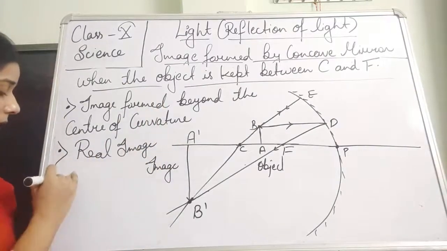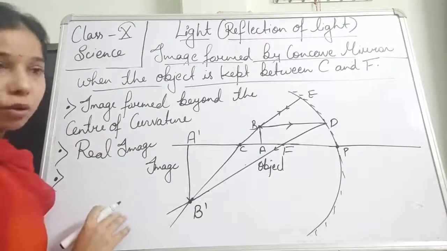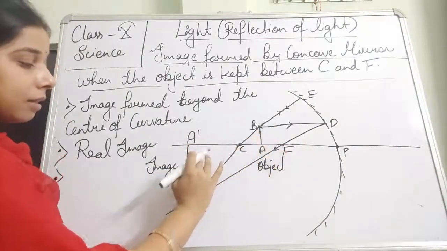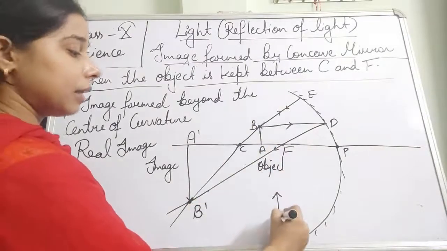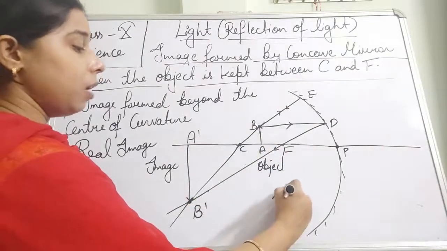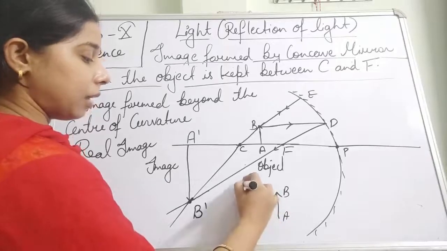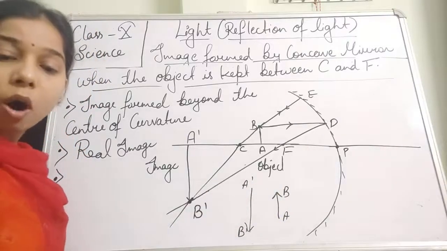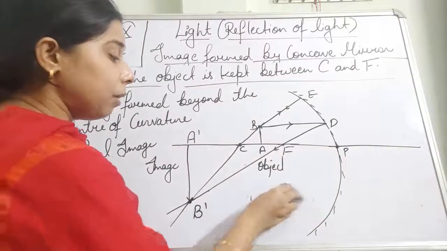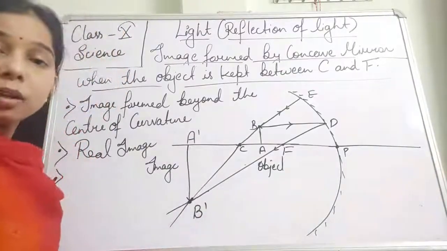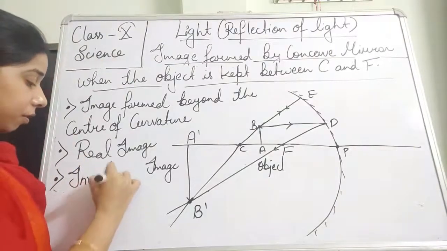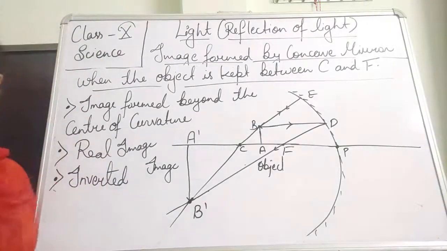Then the next one is, it is inverted also. You can see it is just opposite. This is AB and this is A dash B dash. AB is like this, this is A and B, and A dash B dash is like this, A dash and B dash. So you can see here it is just opposite. It is an inverted image of the object. So the image formed here will be an inverted image.